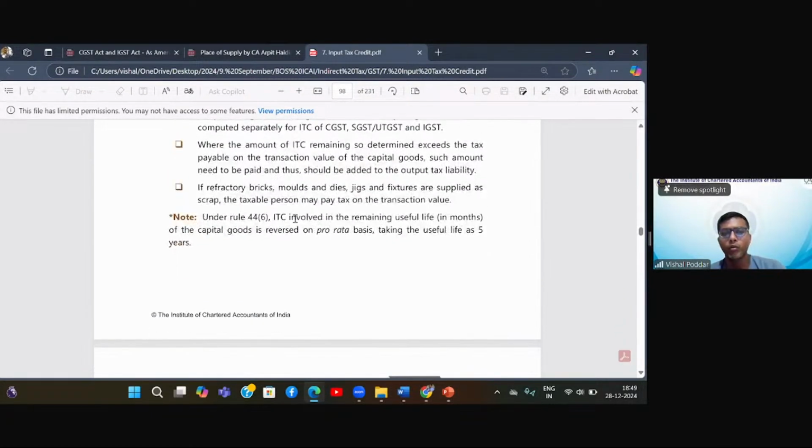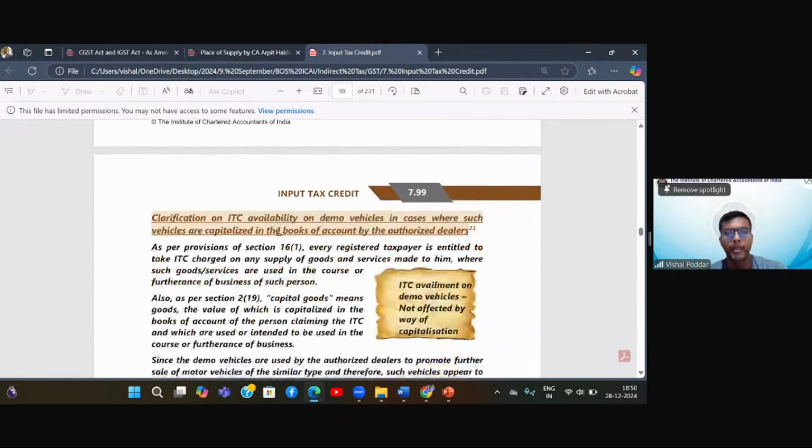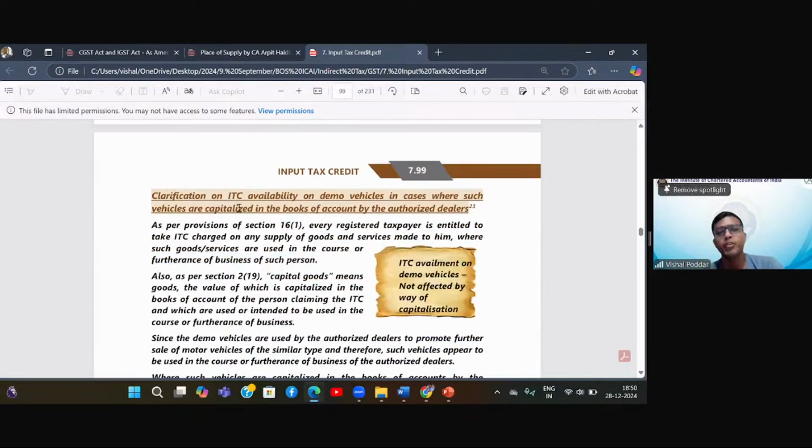What it says, under rule 44.6, ITC involved in the remaining useful life in months of the capital goods is reversed on pro rata basis, taking the useful life of 5 years. Okay. Now, clarification on ITC available on demo vehicles in case where such vehicles are capitalized in the books of accounts by the authorized dealer.